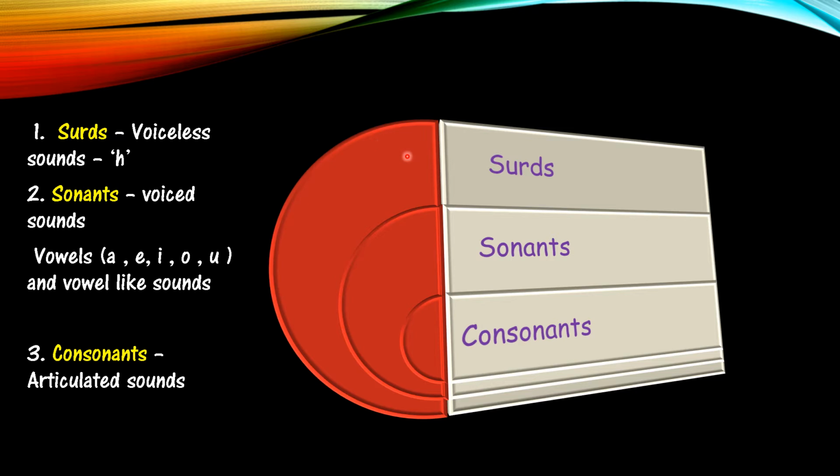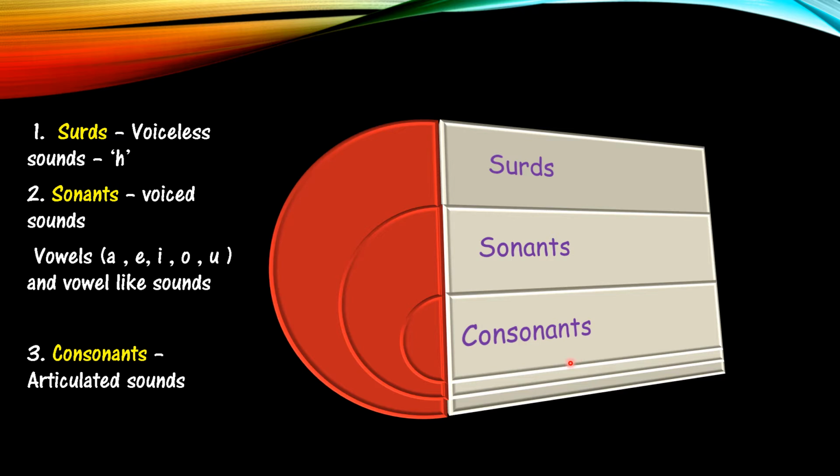So the second one is based on laryngeal action, or otherwise it is based on resonance or sonority. It is classified into surds, sonants and consonants. What are surds? Surds are nothing but voiceless sounds. Okay. There is no vibration of vocal cords. And the letter H is an example of surds. Okay. What are sonants? They are voiced sounds. For example, vowels, that is A, E, I, O, U, and also vowel-like sounds are sonants. And the third one is the consonants.